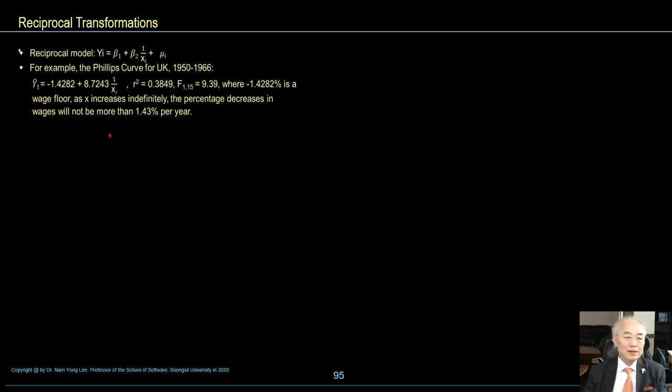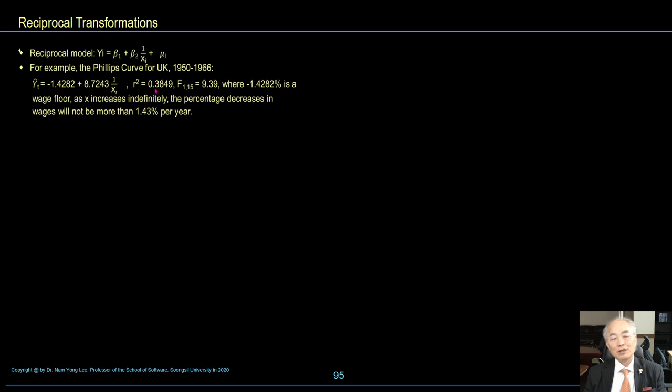This slide talks about the reciprocal transformation of the regression model. The reciprocal model: yi is equal to beta 1 plus beta 2 times 1 over xi plus mu. For example, the Phillips curve for the United Kingdom, 1950 to 1966: yt hat is equal to minus 1.4 plus 8.7 times 1 over xi.